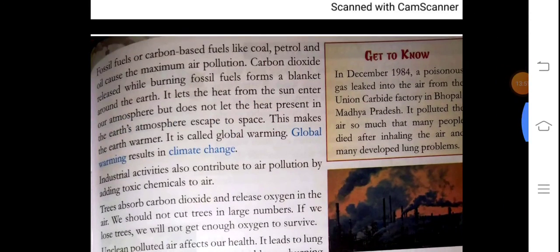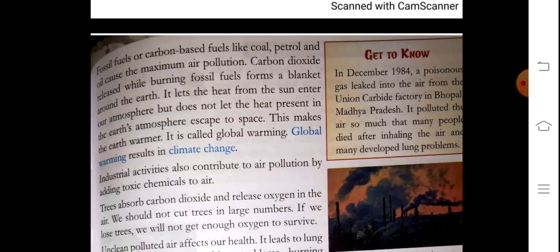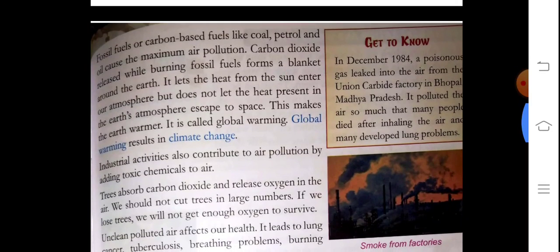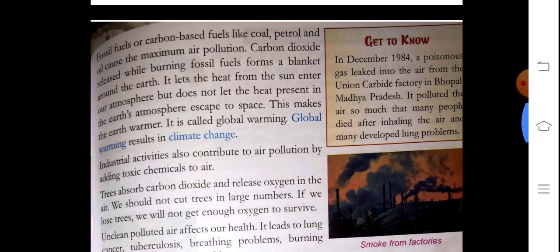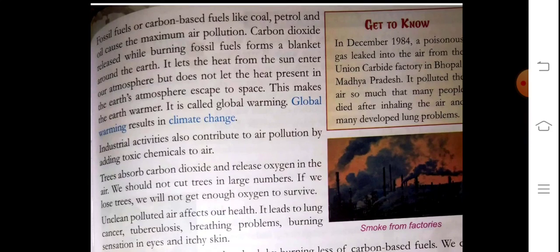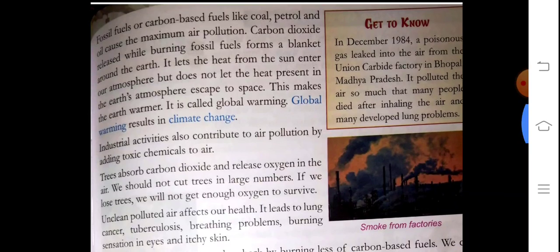What is explained in this paragraph? Fossil fuels or carbon based fuels like coal and petroleum also create air pollution. After burning, these fossil fuels form a blanket around the earth. A sheet spreads all around the earth. It lets the heat from the sun enter our atmosphere, but does not let the heat present in the earth's atmosphere escape to space. Means this sheet gets the heat from the sun, but